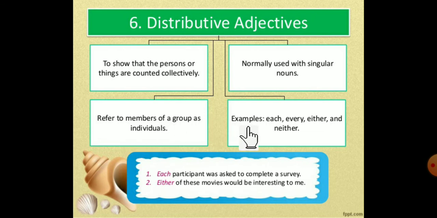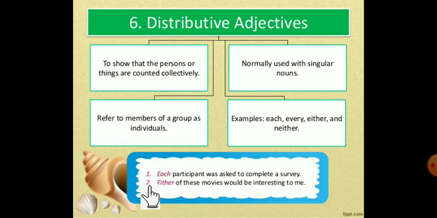So examples: each, every, either, and neither. These words are called distributive adjectives. Why? Because these words are used to show the person or things are counted collectively. If we want to count a particular thing collectively, we use a distributive adjective.